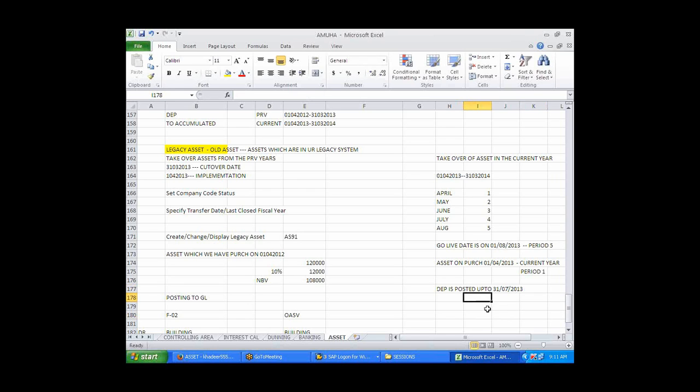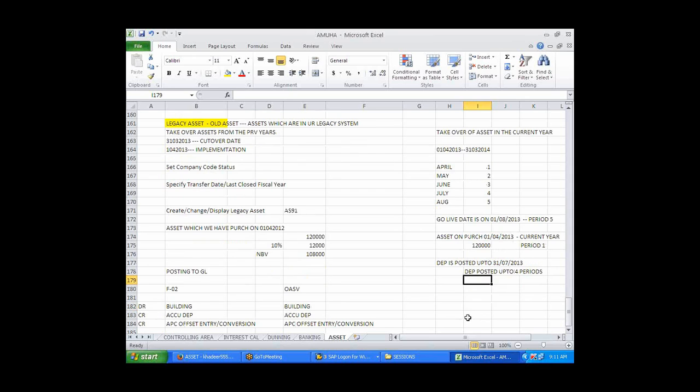So it is nothing but for 4 periods we posted depreciation. Yeah, that's true. 4 periods. Let's say this asset was purchased for the amount of 120,000.